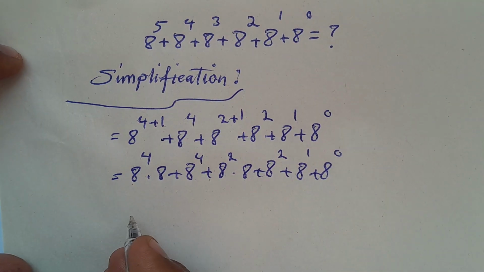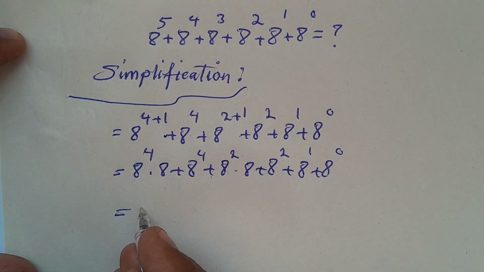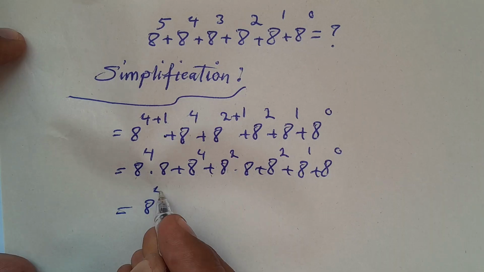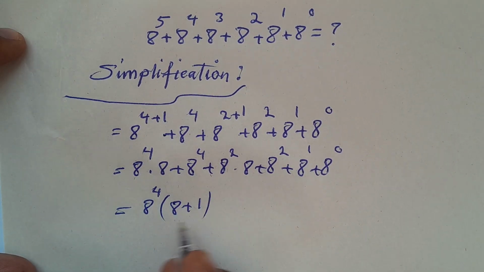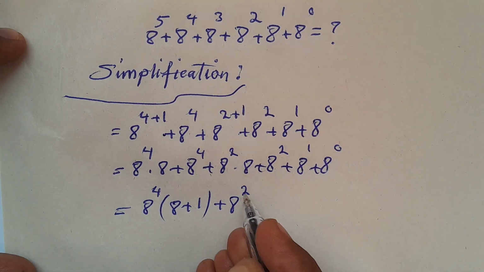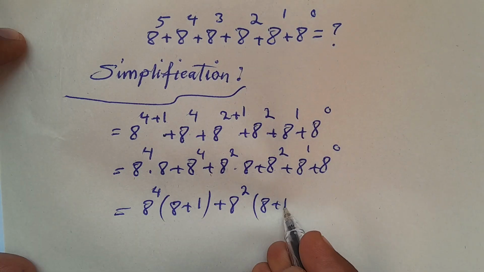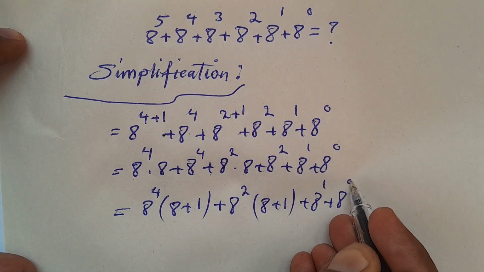Now here I have a to the power of 4. A to the power of 4 can be taken as a common factor. What is left inside is 8 plus 1, plus a to the power of 2 common factor. What is left inside is 8 plus 1, plus a to the power of 1 plus a to the power of 0.